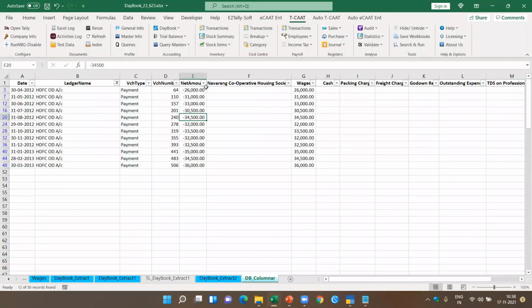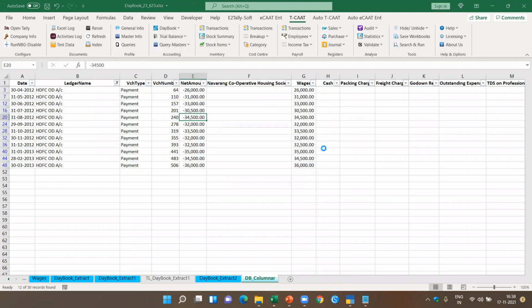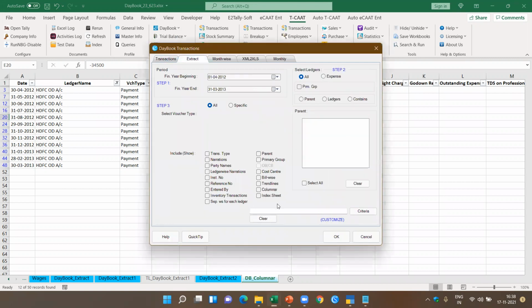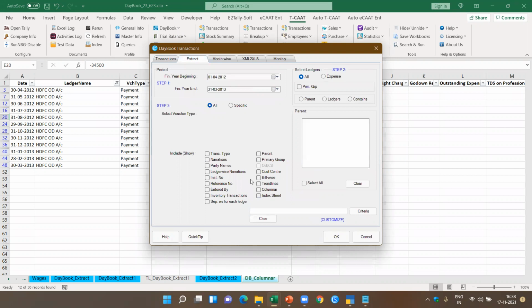So I'm just showing you how you can do various types of analysis using this. Now I'm still in the daybook transactions. We saw the extract and various types of analysis you can do in the extract. Now, if you see here transactions, in the transactions we had different options, whereas in the extract we have different types of options. Depending on the type of the ledgers, we'll have some new options available here in the extract.